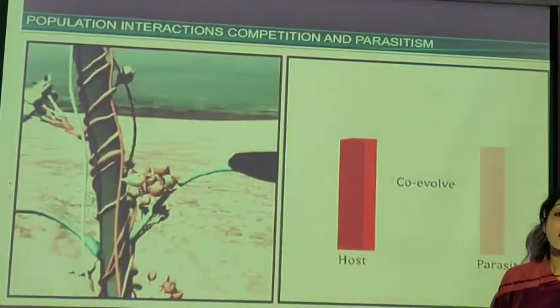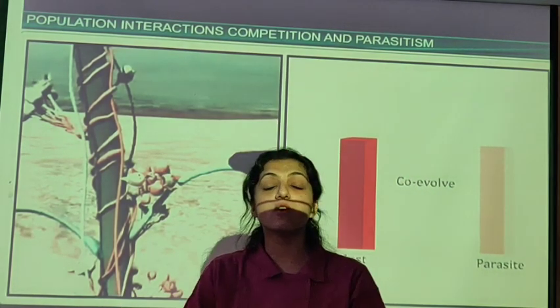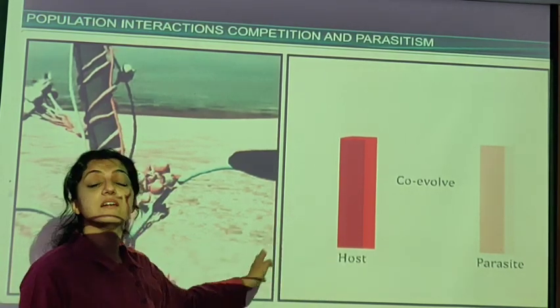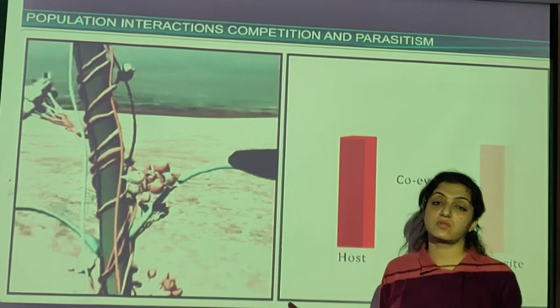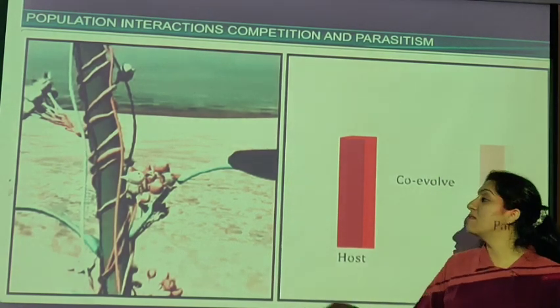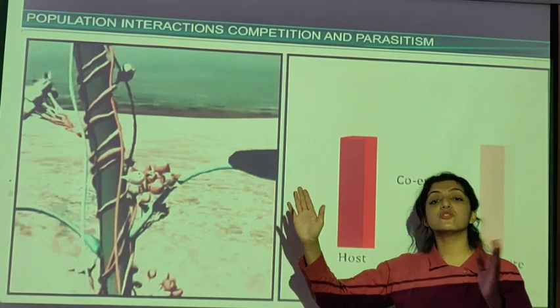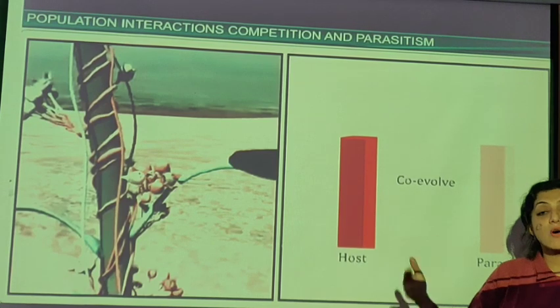But again, अगर host में कुछ changes होंगे, if the host plant is evolving during the process of evolution, then the parasite should also evolve if it wants to stay on the same host. Otherwise, during the course of evolution, parasite वहाँ से eliminate हो जाएगा. So parasite should be staying in co-evolution. They both should evolve together.